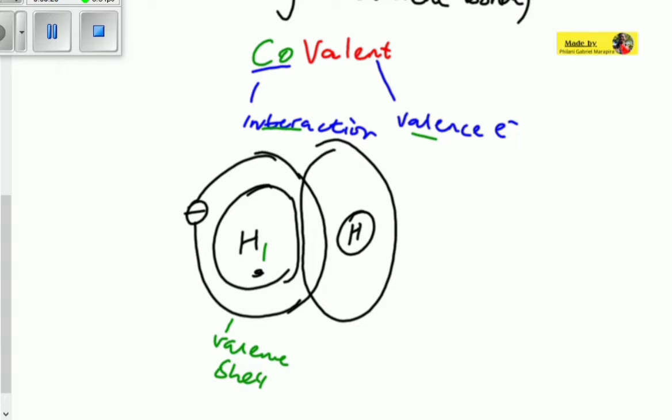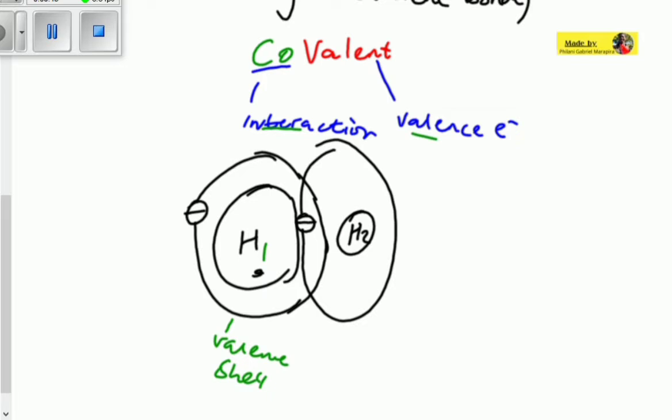So this is hydrogen 2. So you can see now we are having one valent electron. Let me draw it here. We're having this electron here, so it means there's an electron sharing. These atoms are sharing these electrons to maintain a stable structure.